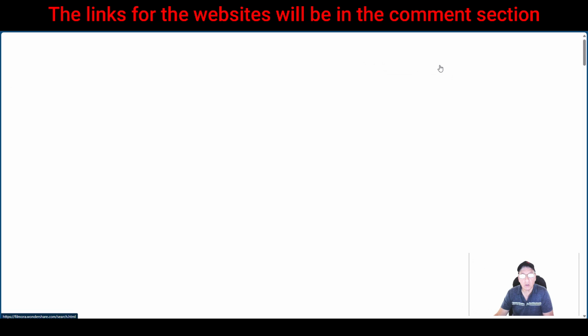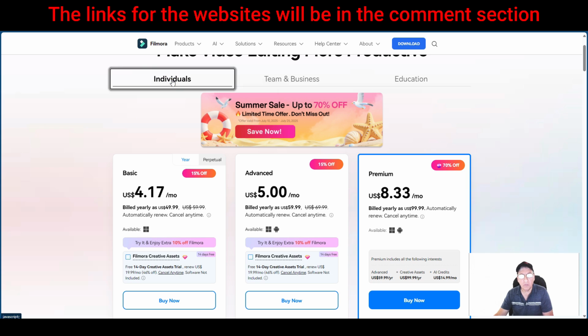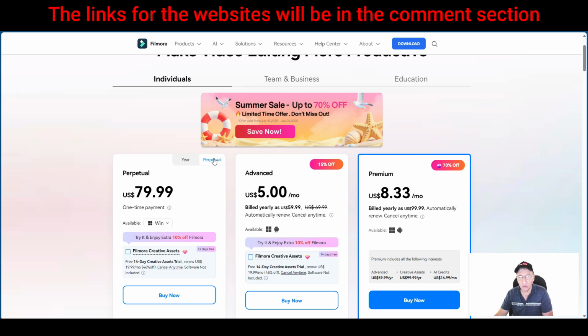So let's go to pricing over here, and you're going to see they got individuals, teams and business, and education. For the individuals, you click this on here. It's going to show you, or I think it's already selected, I clicked on Year, right? What it's going to cost is $14 a month, billed yearly, $49. I had the perpetual plan. Back then, I didn't pay this much money for it. I think it was a lot cheaper than this. It's a one-time payment, and again, you get to use it.